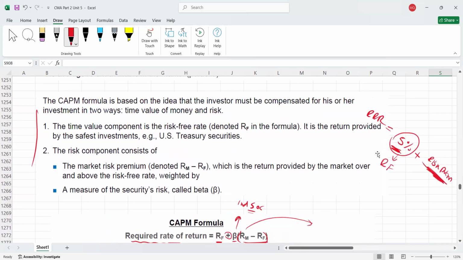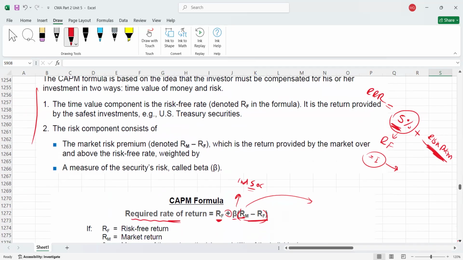Return on market means what, on average, the market is paying to the investor. For example, in simple words, if the market beta is 1, or if a company's beta is 1, let's say there is a company whose beta is 1, how much on average are we getting on the market if beta is equal to 1? That is called the return on the market. Minus RF, what is RF? RF is the risk-free rate of return.